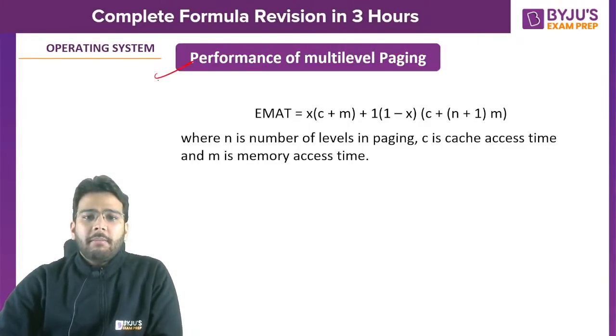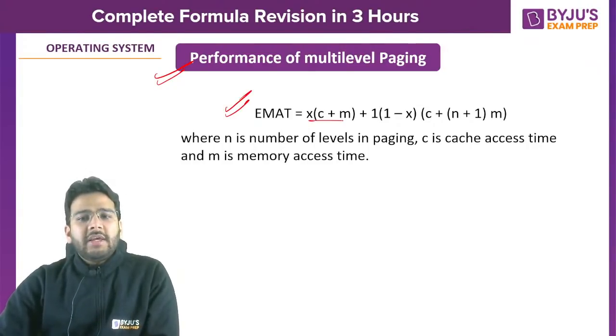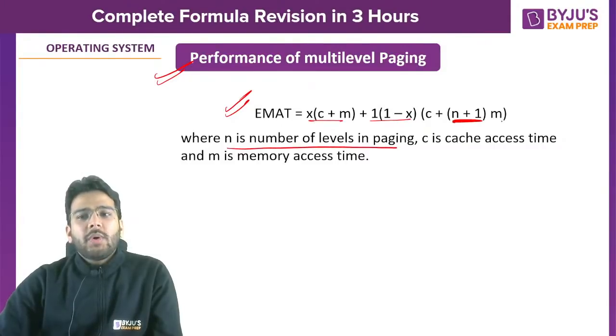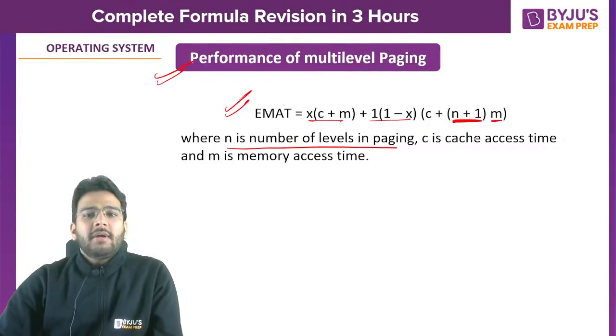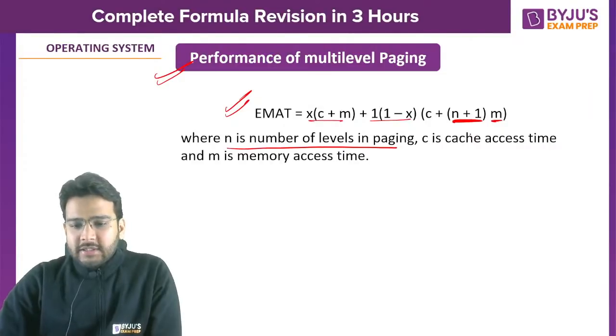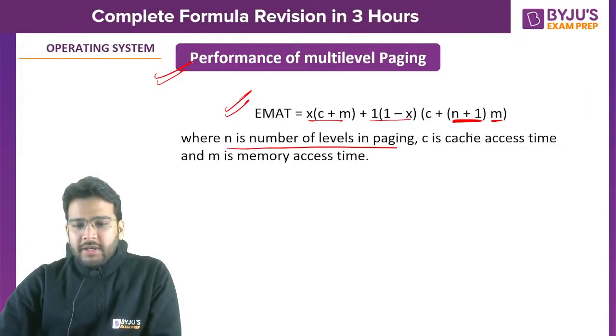Now what if you are having multi-level paging? In that case, effective memory access time, everything is the same, just the difference is of n plus 1, where n is the number of levels of paging. In case of single level, it is going to be just one page table. But if you are having multi-level paging, n is the number of levels in paging. So n plus 1 into the main memory access time will give you the effective memory access time. Is it clear to all of you?